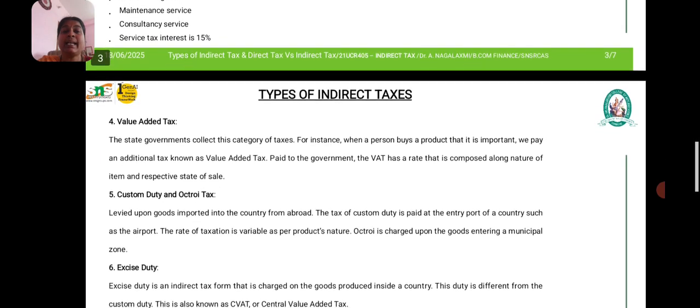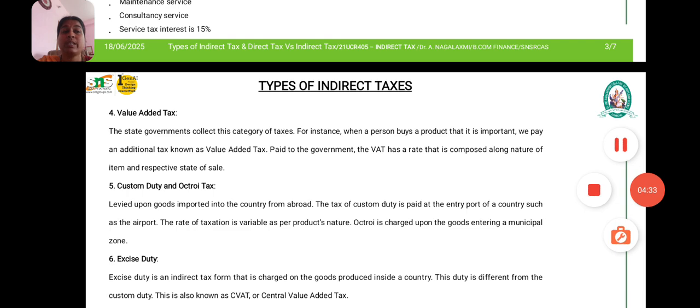The next tax we are going to see is the value added tax, simply called VAT. The state government collects this category of tax. For instance, when a person buys a product, we pay an additional tax known as value added tax, paid to the government.